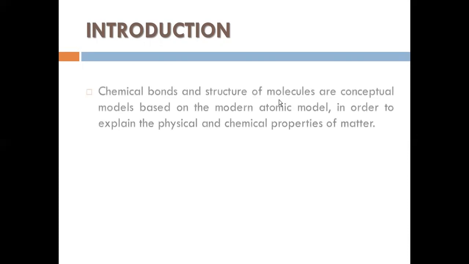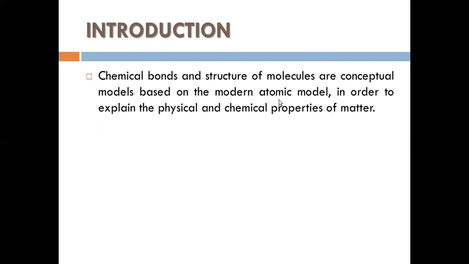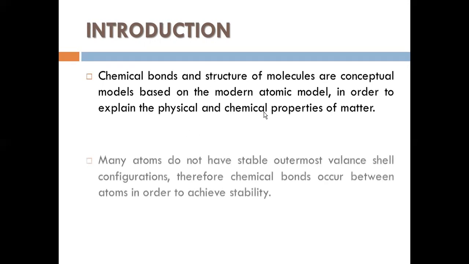We already studied the atomic model and how it evolved. So why do we need to know about the chemical bond? In order to explain the physical and chemical properties of matter. By understanding that model, you are able to explain the physical and chemical properties of matter.